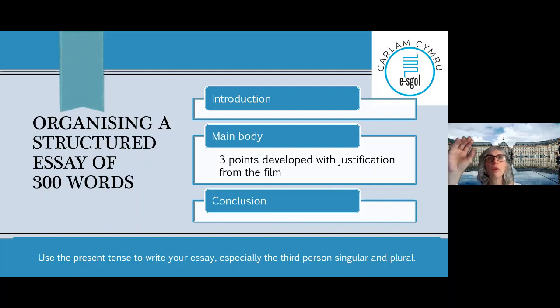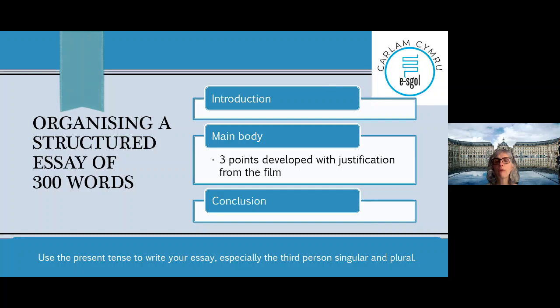You justify what you're saying. Okay? Ils souffrent, ils sont exclus de la société. You're commenting on their life. They're excluded from society. Prove it. They're losing their job. The dad has to go to the south of France to carry on working. They're not allowed to play with other children anymore, etc., etc. Okay? So you have to justify with the film, and you have to write a conclusion. So I would leave a gap between my introduction and my main body, another gap between the main body and the conclusion, and I would indent.